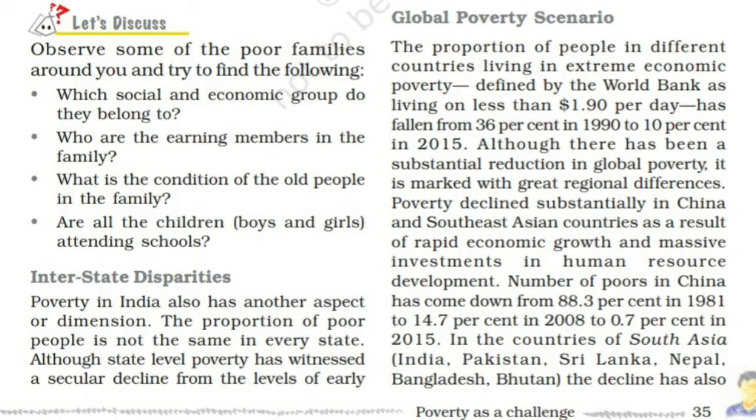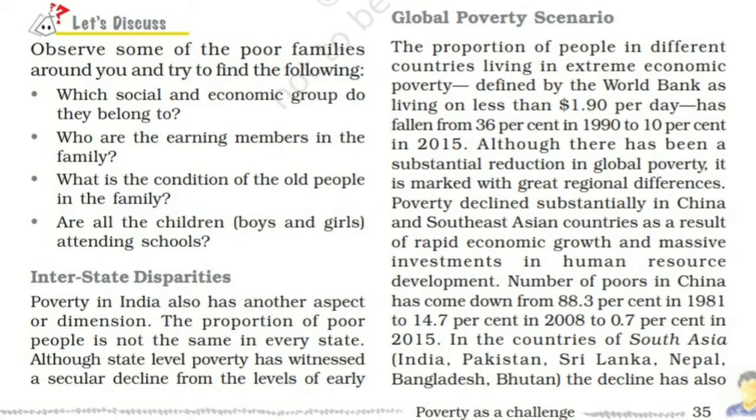Due to rapid economic growth and massive investment in human resource development, poverty has declined substantially in China and Southeast Asian countries. How did poverty reduce there? Rapid economic growth and massive investment in human resource development.